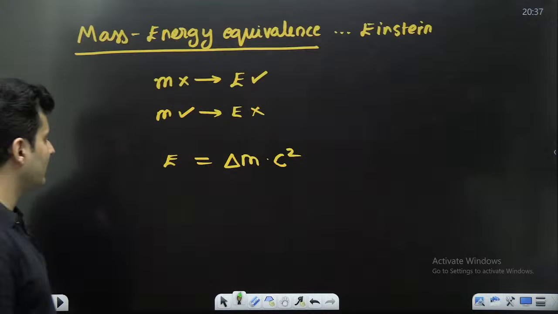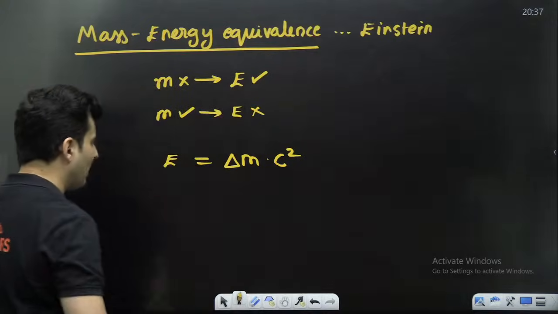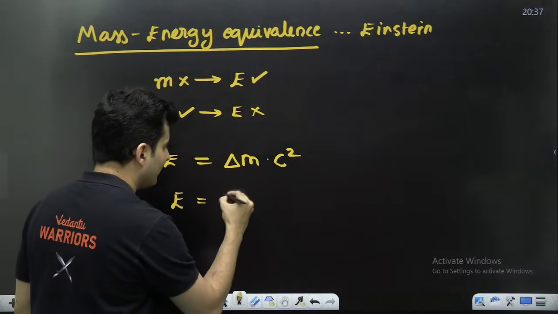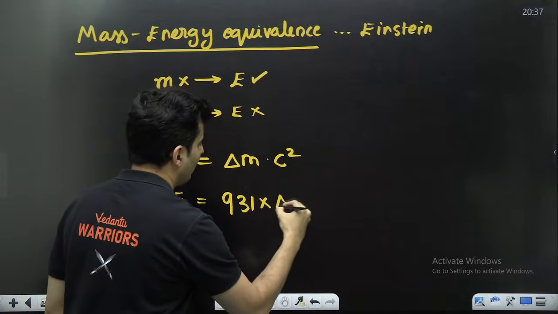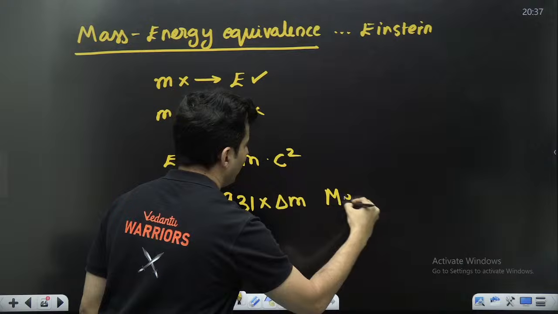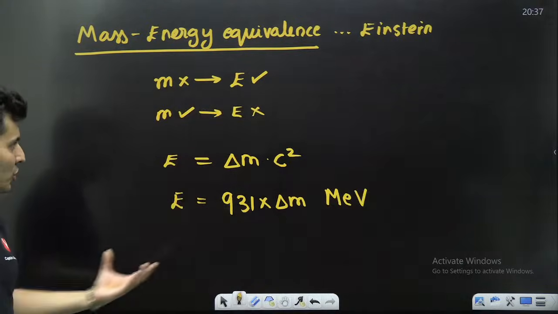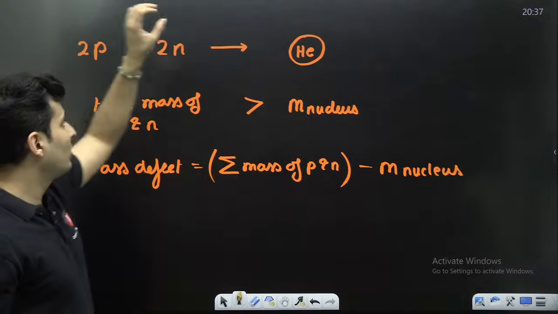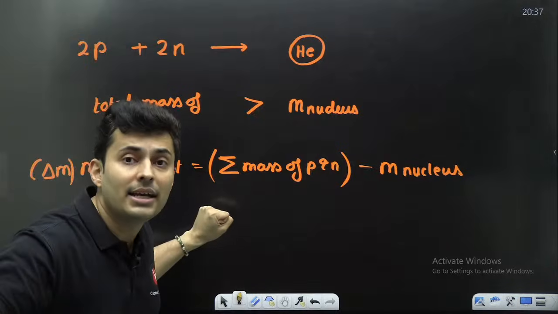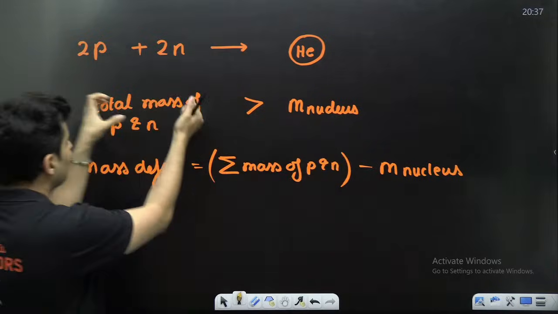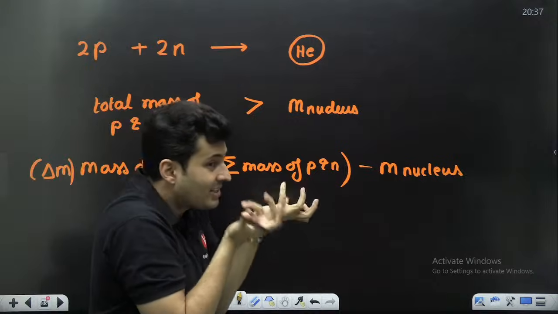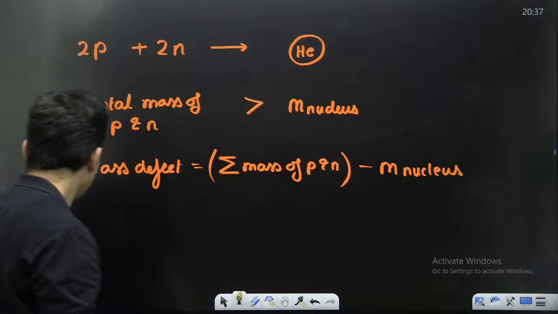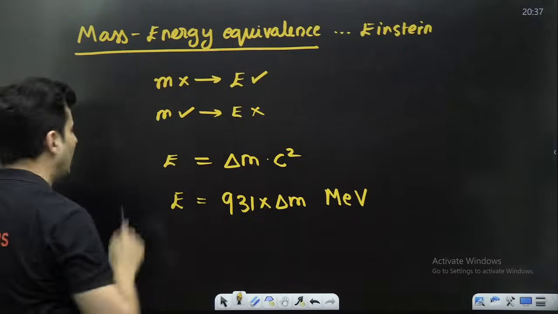So if you write this in AMU, usually mass defect is expressed in AMU, then you will get the energy as 931 multiplied by the mass defect, but this will be in mega electron volt. This is the formula which you should know. So if there was a mass defect over here, some mass was destroyed. If the mass of the nucleus is less, the constituents are more, so some mass is missing. Mass is destroyed, energy is created.